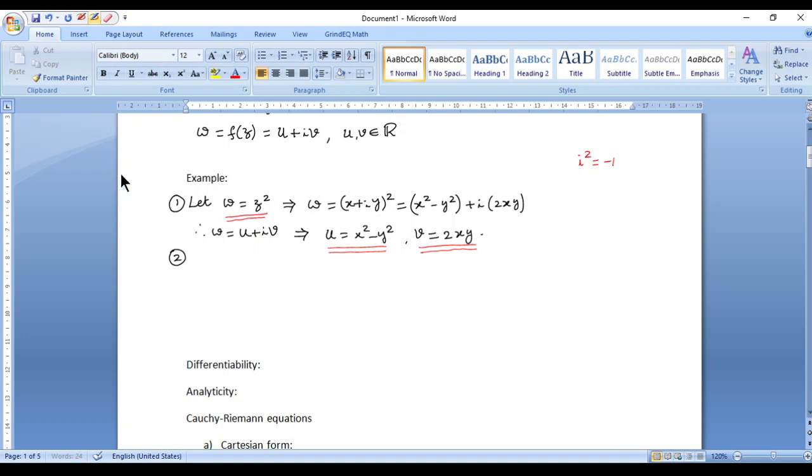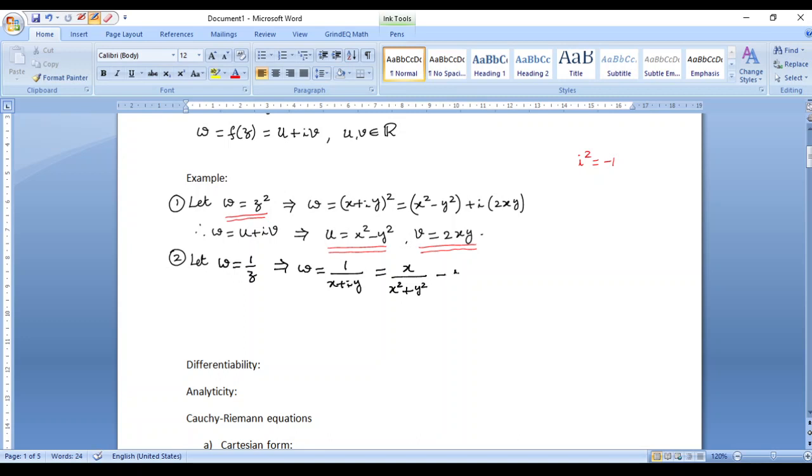So suppose we have w equals 1 by z, then what will happen? Of course, initially we will have to take z as x plus iy, and because we have a complex number in the denominator, we will multiply and divide by the conjugate of this complex number, and that, when simplified, will give us x divided by x square plus y square, correct?